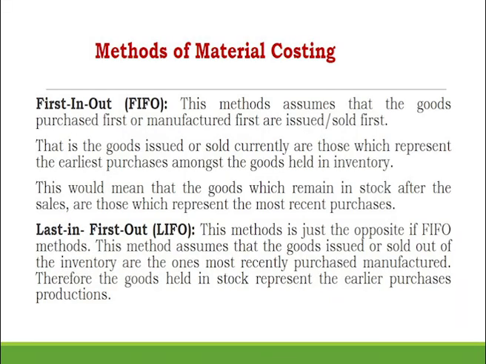In this method, say for example, in the month of January, I am purchasing material from January 1st to January 5th, 5 days. On the 6th and 7th I have issued the material to the production department. So in the stores department, I am consistently receiving material on Jan 1st, 2nd, 3rd, 4th and 5th, and on the 6th and 7th day I release the material to the production department. Now which material will you release? The one received on Jan 1st, 2nd, 3rd, 4th or 5th?